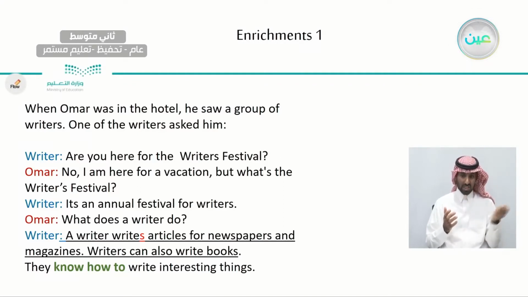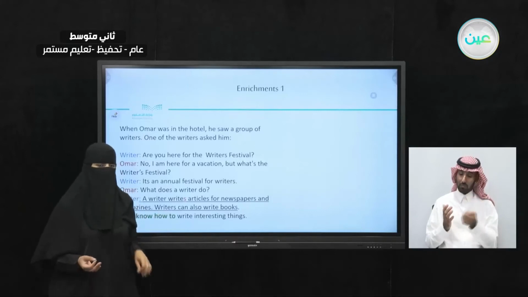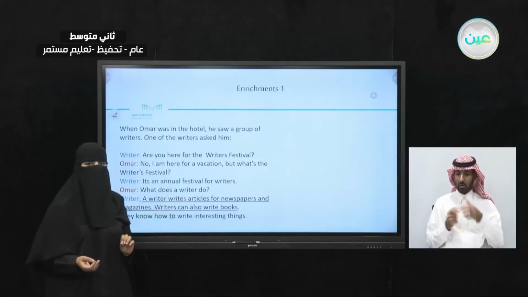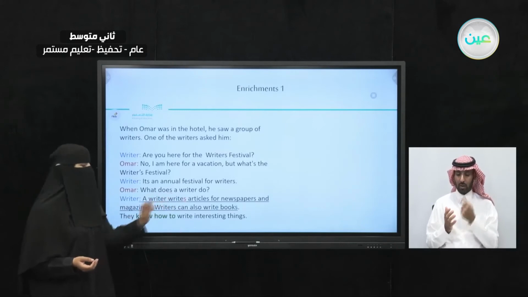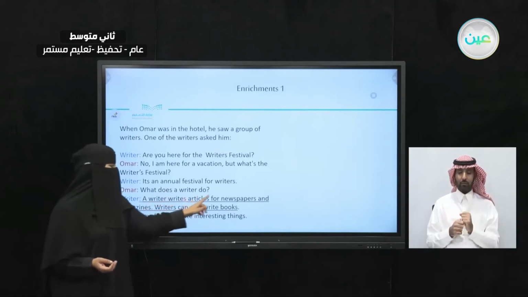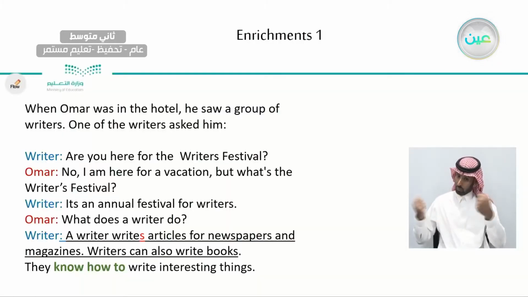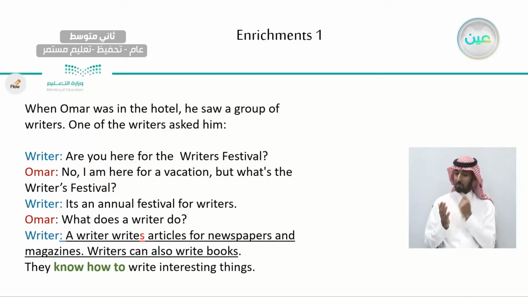Why do we have S? Because it's present simple. We add S to the verb. A writer writes articles for newspapers and magazines. So is it only writing articles for newspapers and magazines? Here the writer added more information. Writers can also write books.